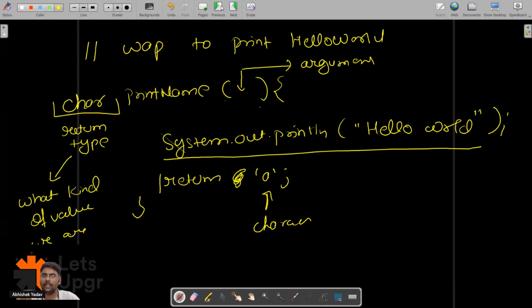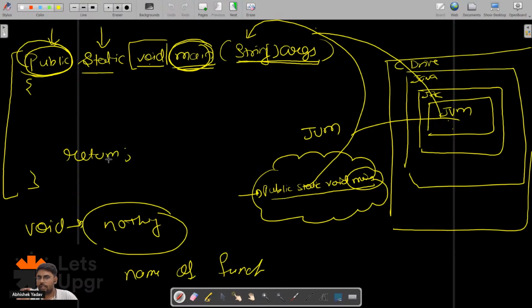So similarly here also, since this function is called by the JVM, we are making the access specifier public so that we can call this method from anywhere. After that, we are returning nothing to the JVM, that's why it is void, right? And here we have the return keyword. Now we are left with static, right? We are left with static.